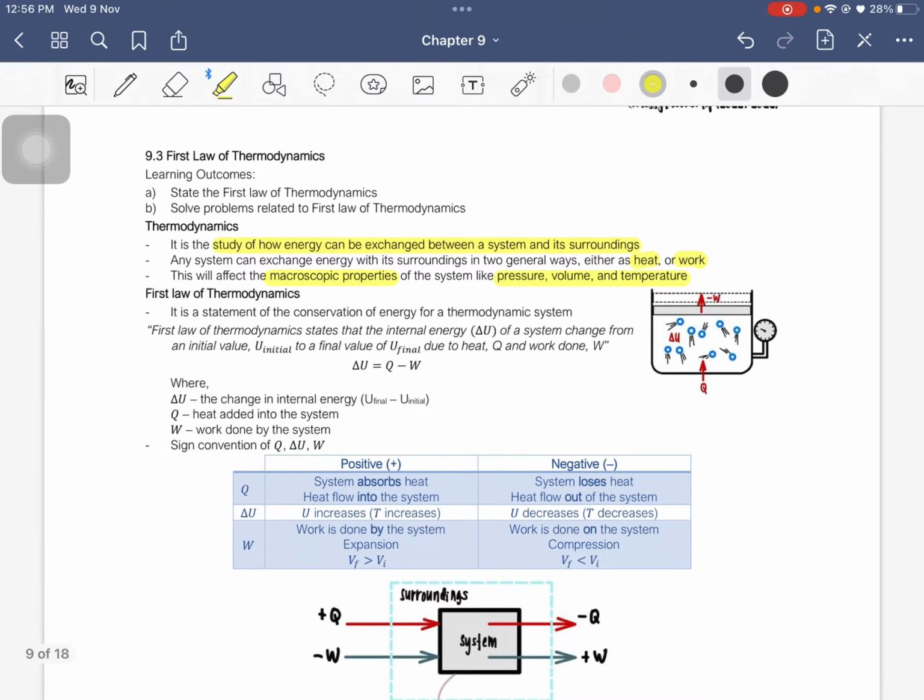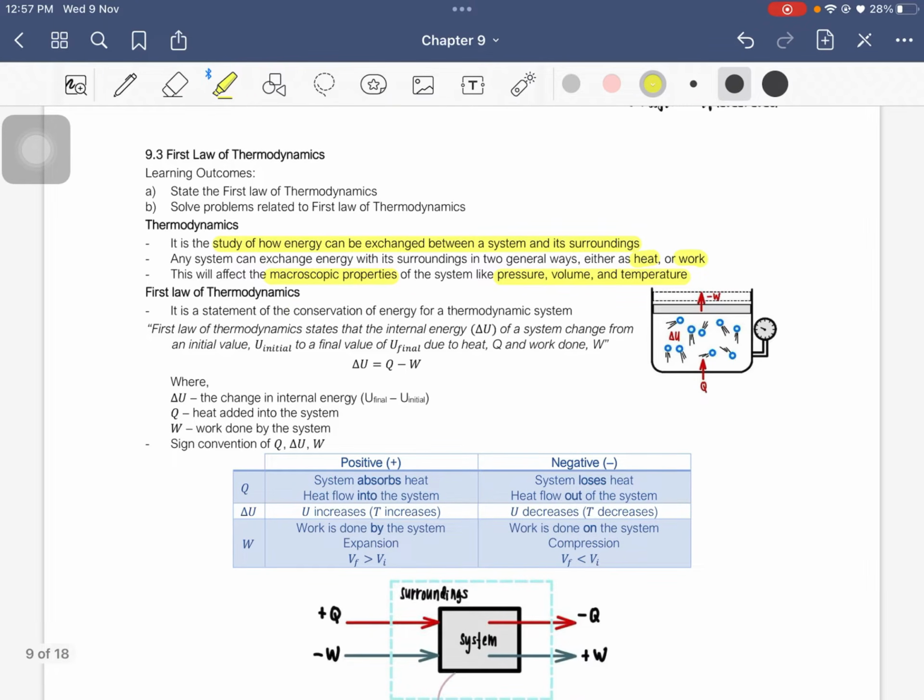Okay. So the first law of thermodynamics is a statement of the conservation of energy for a thermodynamic system. So the first law of thermodynamics states that the internal energy of the system changes from an initial value to a final value due to heat and work done. So that's why we have an equation like this. This is talking about the first law of thermodynamics.